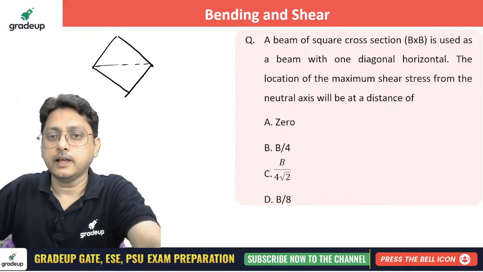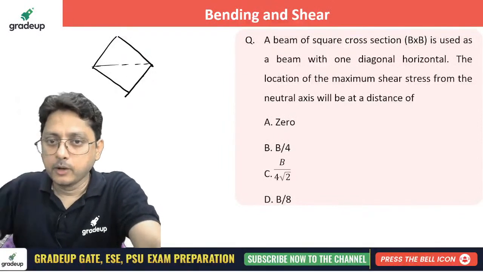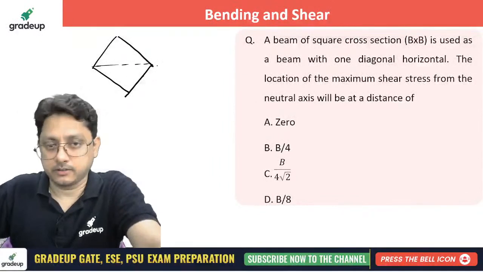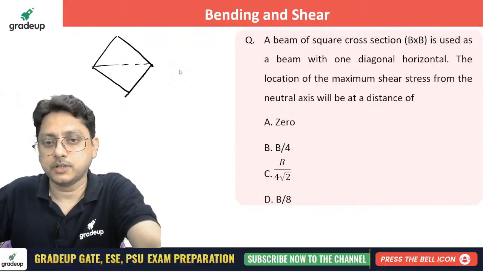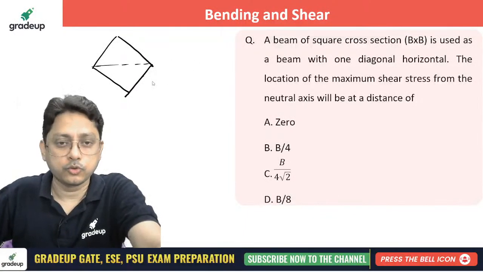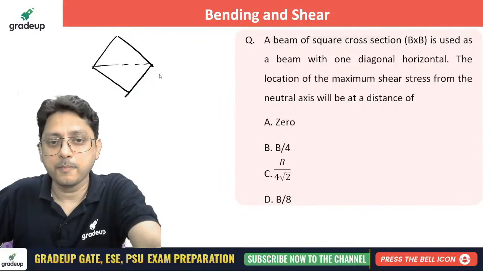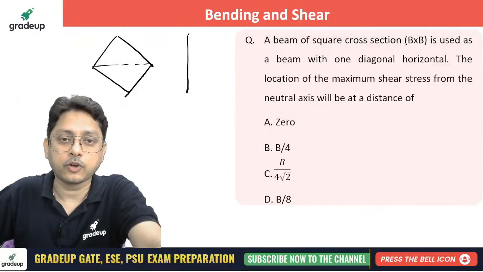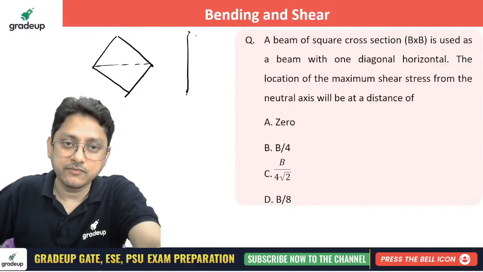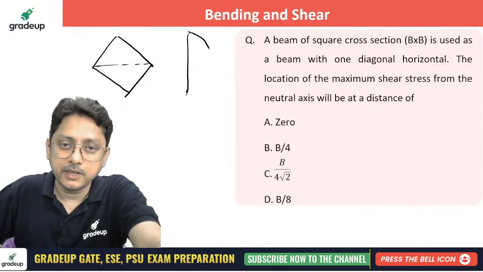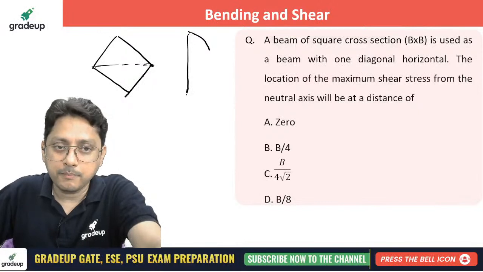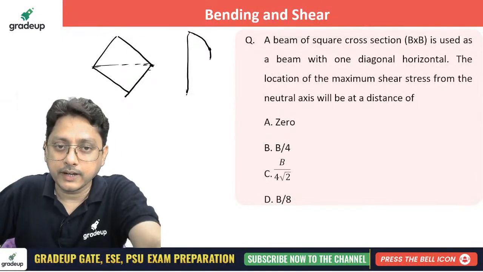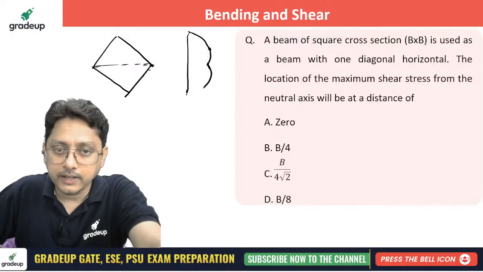Then he's asking what is the location of maximum shear. For those things, it is better you remember it. What is the shear stress variation for this type of cross section? It is 0 at the extreme fiber, and as it is coming here, the area is maximum at mid, so it will actually reduce, then once again it will increase, and once again it will become 0, right?